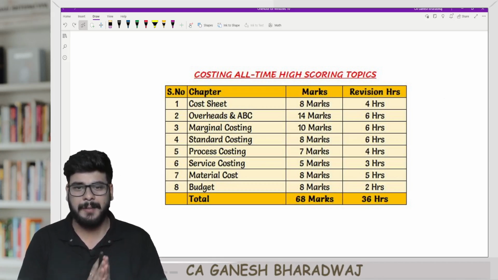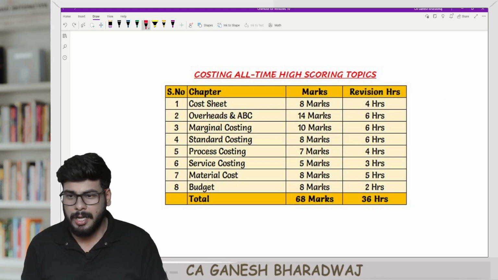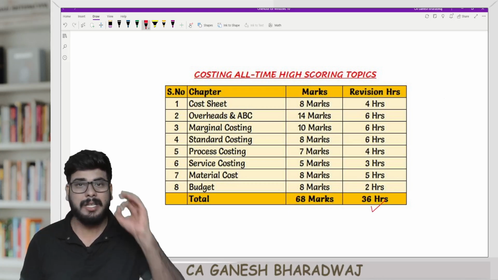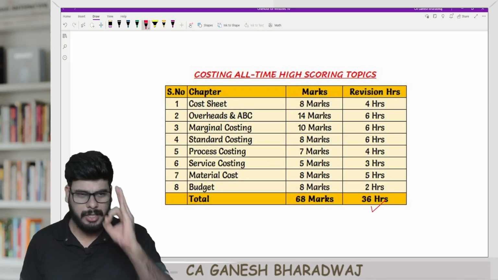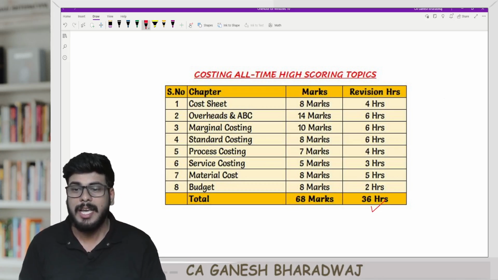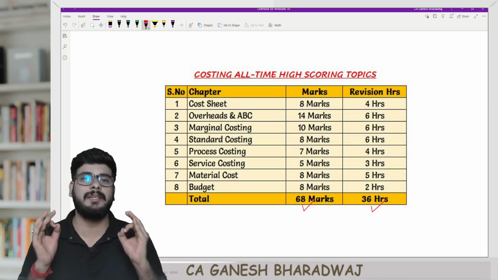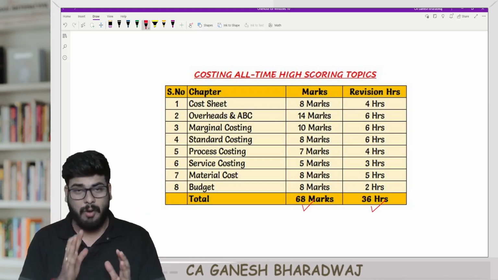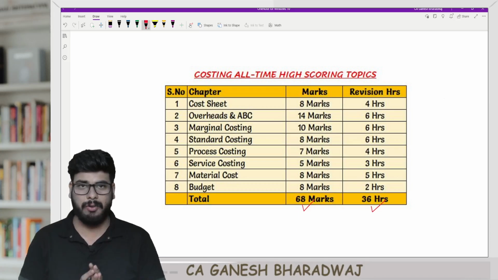Fine. Now, in this deep revision technique, it is enough if you spend 36 deep revision hours, solid 36 hours. If you spend that, it will fetch you 68 marks in your exam. Sir, what is all this? I will just break it down for you.